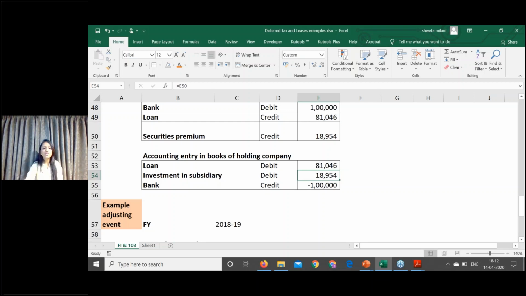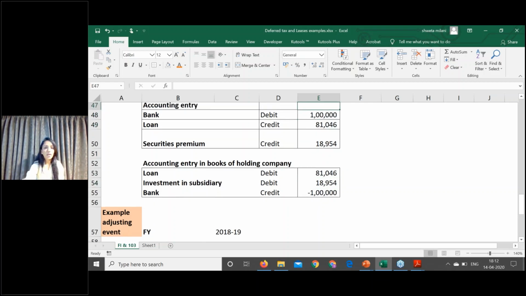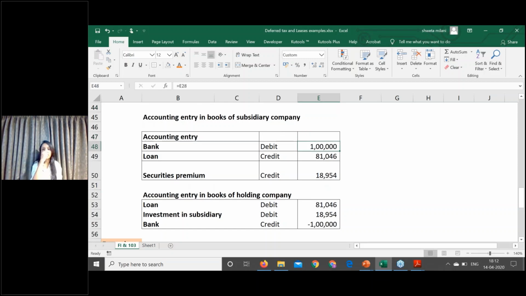What will happen in the books of the subsidiary company? In the books of the subsidiary company, the loan will be recognized at fair value by default. In financial instruments, keep a principal rule in mind: any financial instrument is recognized at fair value. So the loan will be recognized in the books of the subsidiary company at the fair value of 81,000, and the difference will be credited to the securities premium account. That is nothing but the additional contribution received from the holding company.